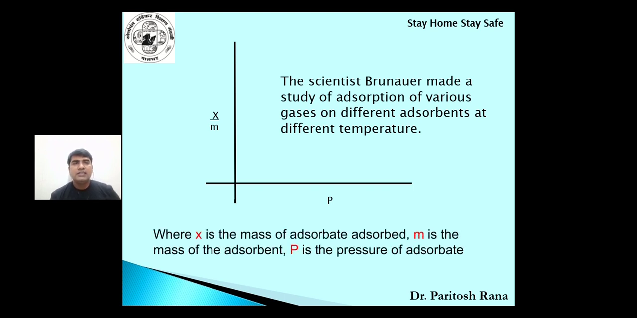What is x? Mass of adsorbate adsorbed. m is the mass of adsorbent and P is the pressure of adsorbate. Now on the y-axis you can see x upon m, and on the x-axis P. So again I am correcting, on the y-axis it is x upon m, and on the x-axis it is P.